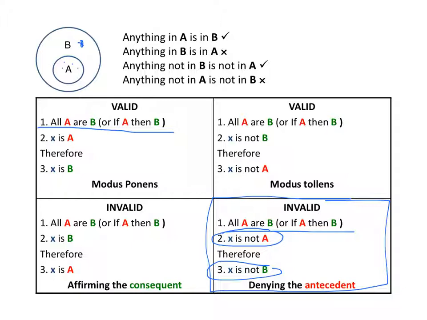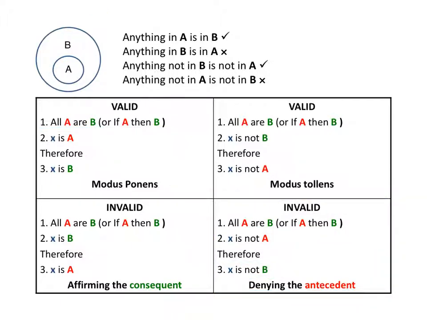Of course, there could be things that are not A that are also not B, they'd be out here, but just because something is not A doesn't necessarily mean it's not B. So that's why denying the antecedent is invalid. So of these 4 patterns of argument, you can tell which ones are valid and which ones are invalid just by remembering this simple diagram.